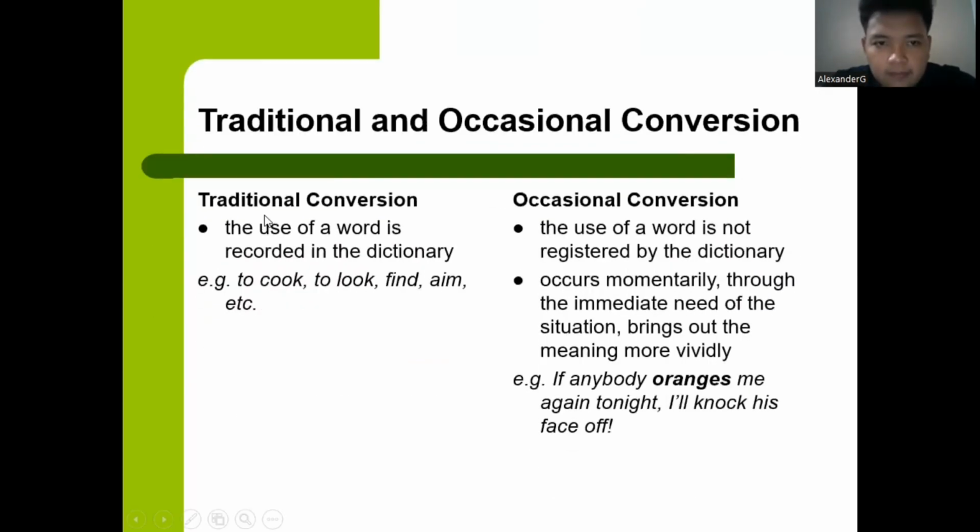Traditional and occasional conversion. For traditional conversion, the use of a word is recorded in the dictionary, for example, to cook, to look, find, aim, etc. Then, occasional conversion: the use of a word is not registered by the dictionary, occurs momentarily through the immediate need of the situation, and brings out the meaning more vividly. Example: "If anybody oranges me again tonight, I'll knock his face off."